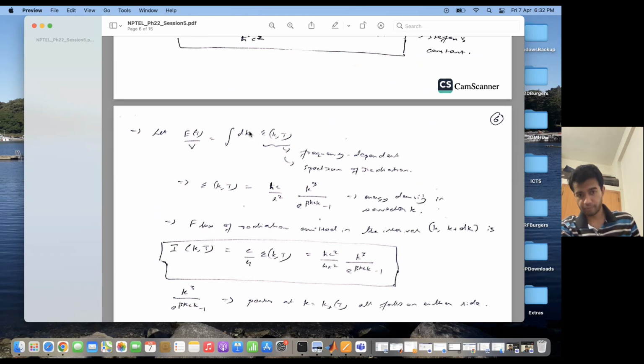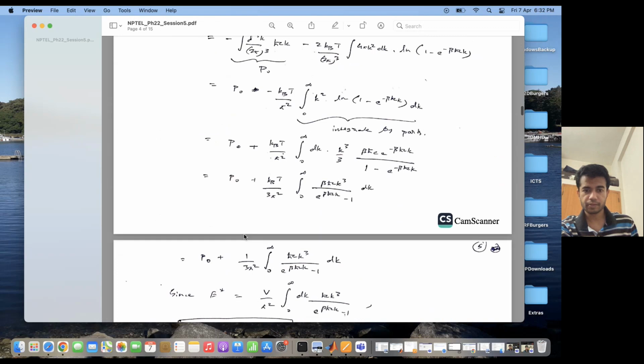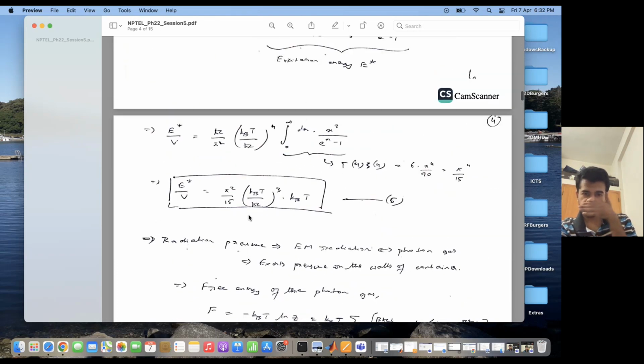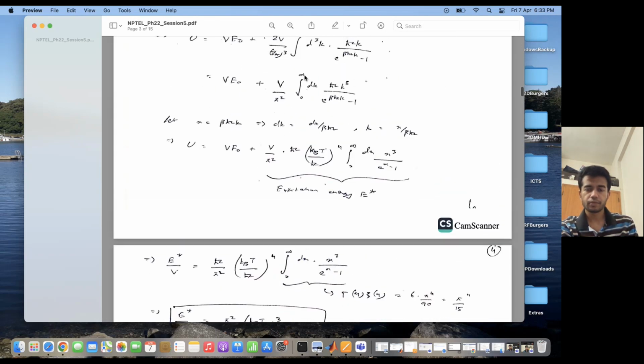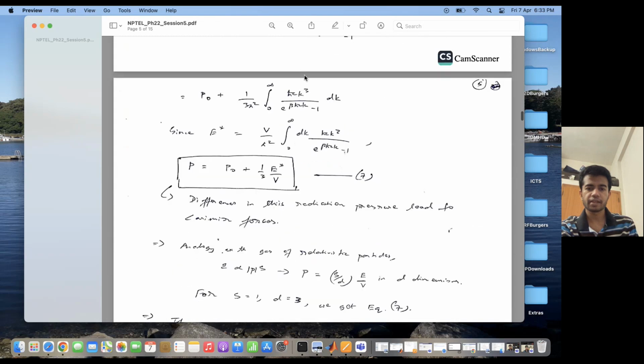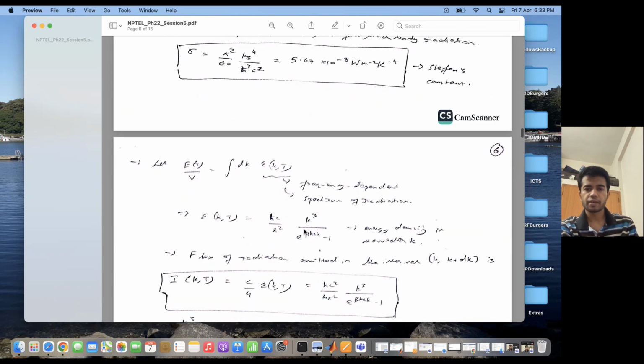So let us say that the excitation energy per unit volume can be written as the integral dk epsilon of k comma T, where epsilon is this quantity, right? So from this I can get that epsilon is equal to h cross c by pi cube times k cube divided by e to the power beta h cross ck minus 1.